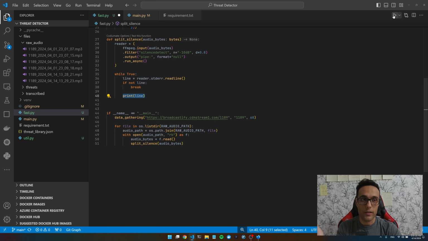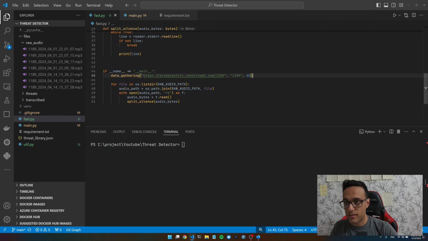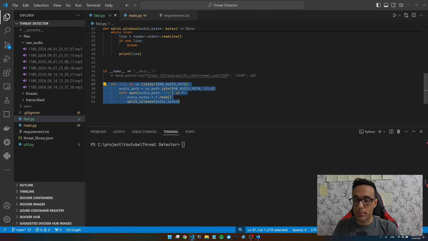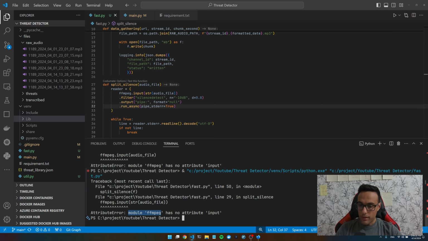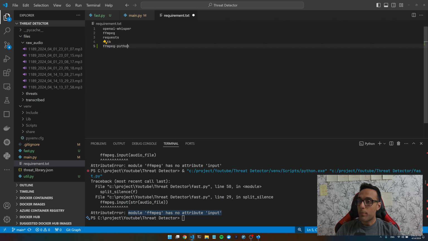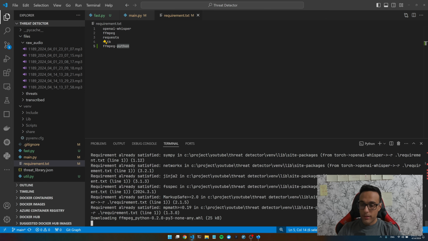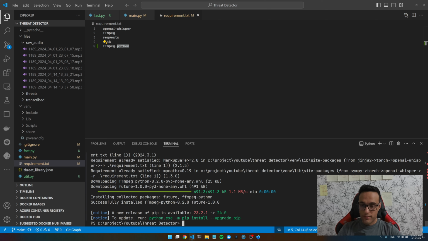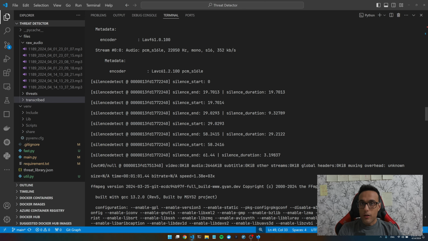Let's see what this pipe is gonna look like. I'm gonna comment this function out just to see the output of the splitting. It says ffmpeg has no attribute input. Oh, I have to use ffmpeg Python, which integrates that into Python. Pip install requirement. Now it should be fixed. There we go.